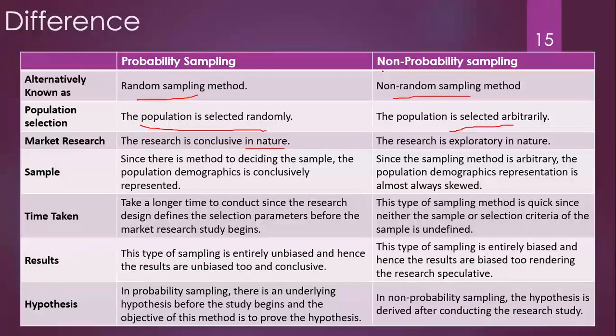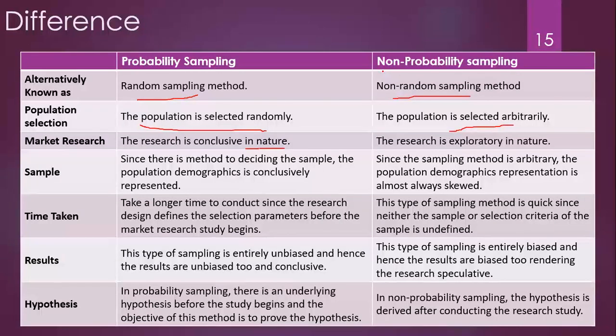In probabilistic sampling, you have a hypothesis well before you have started your research. You have a hypothesis in your mind, like suppose a number in your mind. If you have a certain blood pressure level, above that level you can call the person as suffering from high blood pressure, like that. And in case of non-probabilistic sampling, the hypothesis is derived after the research, right?